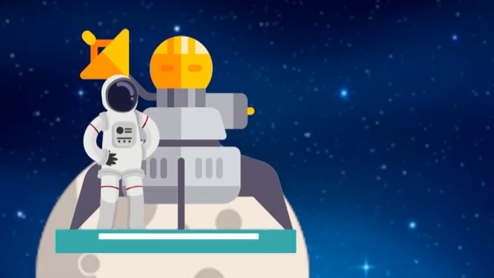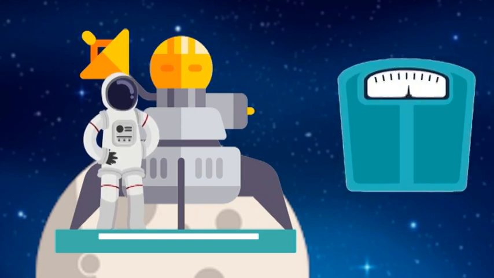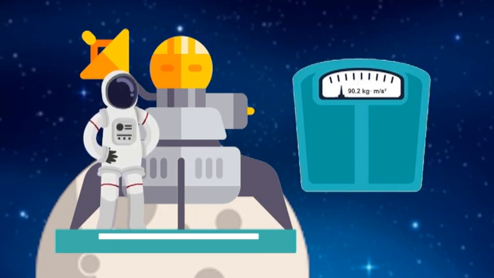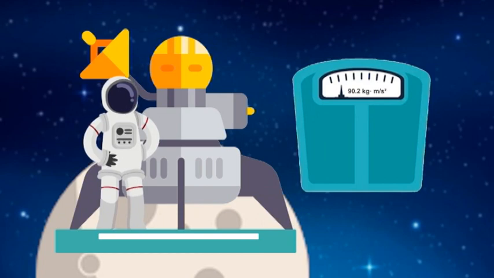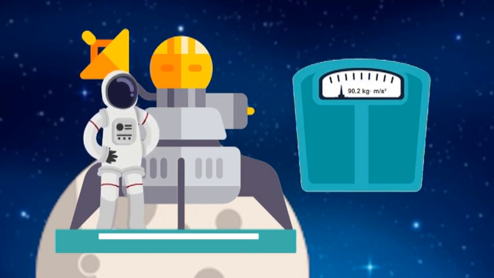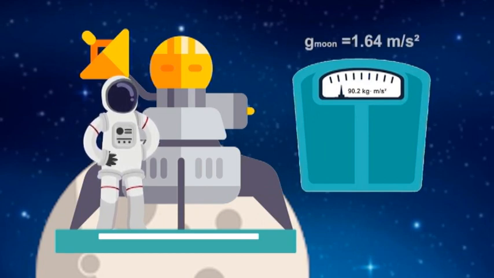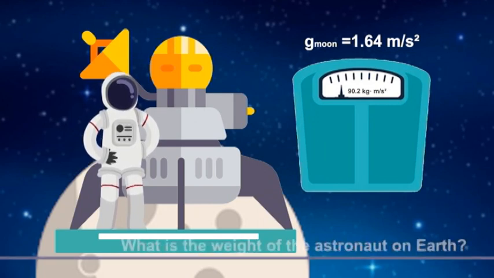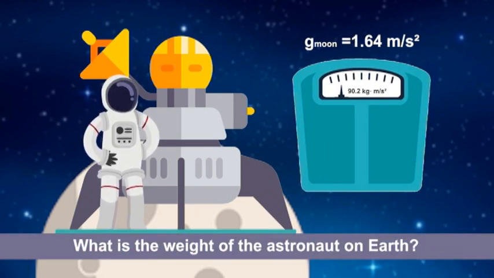Example 2. After successfully accomplishing his mission, an astronaut weighed himself on the moon before deciding to go back to Earth. He discovered that he weighed 90.2 kg·m/s² on the moon. Assuming that the acceleration due to gravity on the moon is equal to 1.64 meters per second squared, what is the weight of the astronaut on Earth?